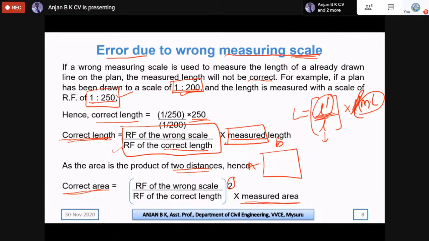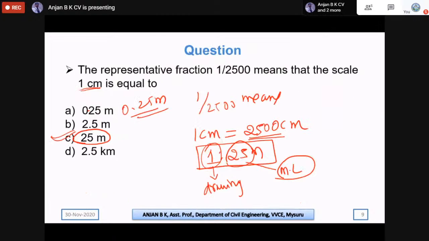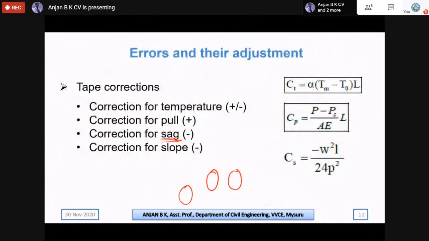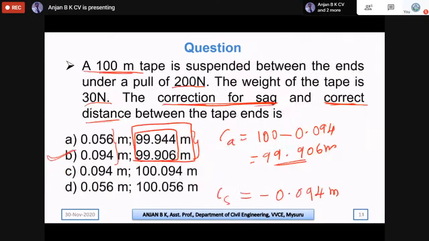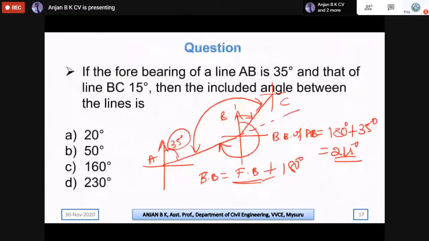The measured length is, for example, from the problem we saw in errors. We took that first problem, which is based on that formula. This is the same formula we are going to use: error in chain, actual length of the chain, measured length. By that we get the measured length as 300, and so we get the actual length of the chain. I hope there are no doubts there.